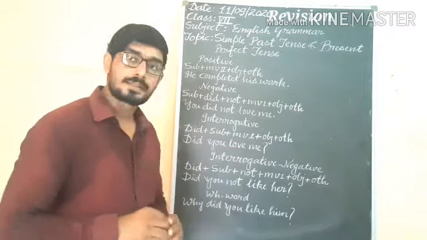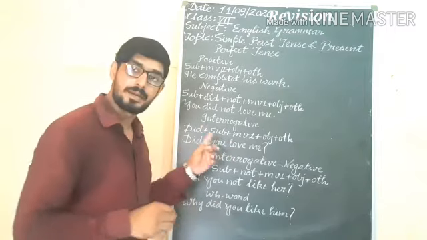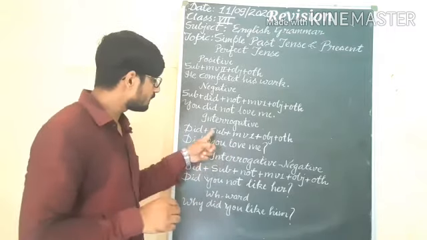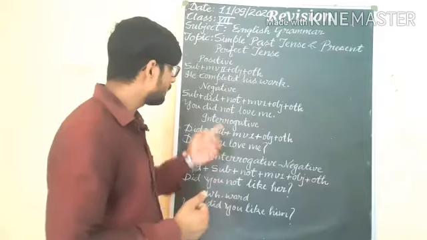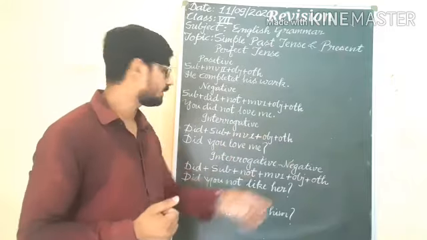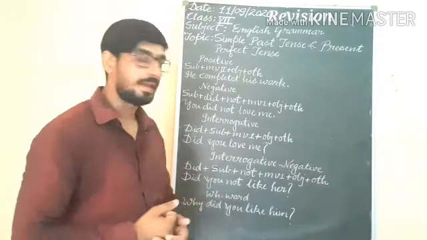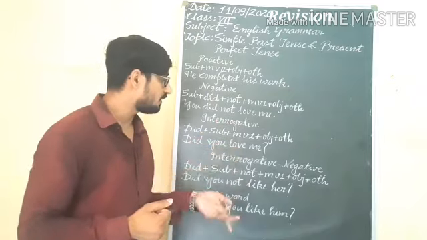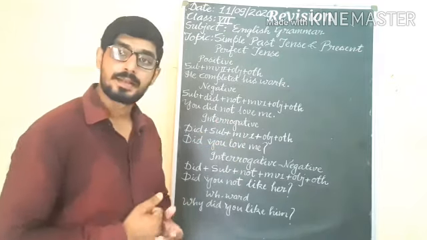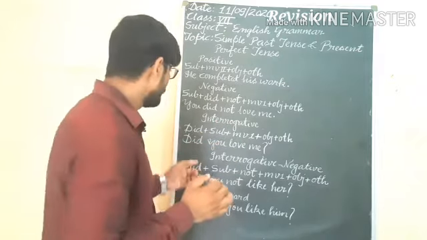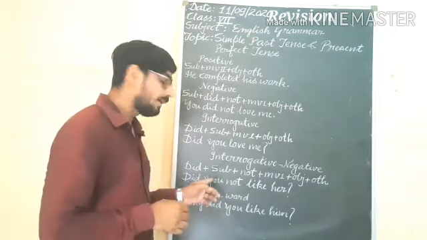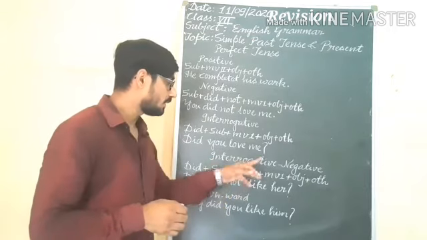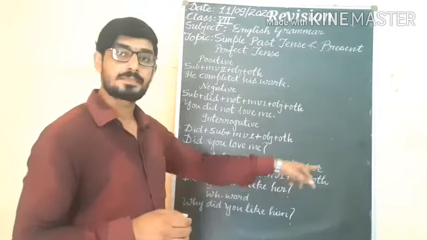Interrogative sentence: first did, afterward subject plus main verb first form plus object plus other. Did you love me? Did, subject you, love is the main verb first form, me is the object. Interrogative negative: did, subject, not, main verb first form plus object plus other.